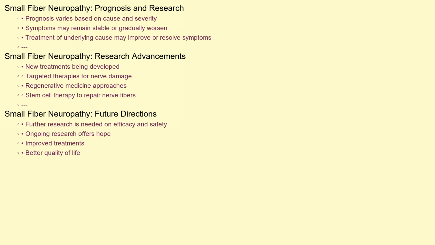Recent research is focused on developing new and more effective treatments, including targeted therapies that address specific mechanisms of nerve damage. Studies are also exploring the potential of regenerative medicine approaches, such as stem cell therapy, to repair damaged nerve fibers. While these advances are promising, further research is needed to fully understand their efficacy and safety. Ongoing research provides hope for improved treatments and a better quality of life for individuals living with small fiber neuropathy.